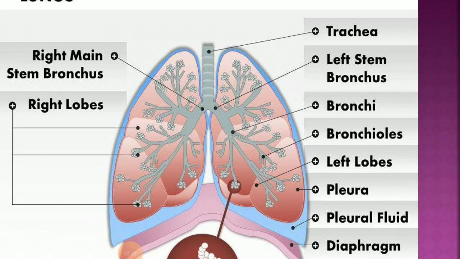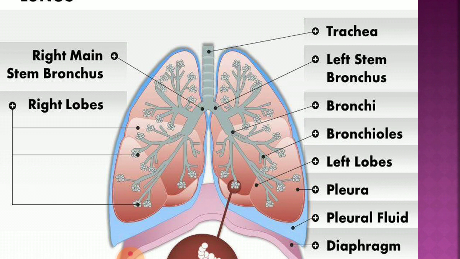The next part is called the bronchi. The singular is called bronchus. If you observe, the trachea is ultimately divided into the left and right bronchus, together called bronchi. It divides at the junction of the fifth thoracic vertebra.